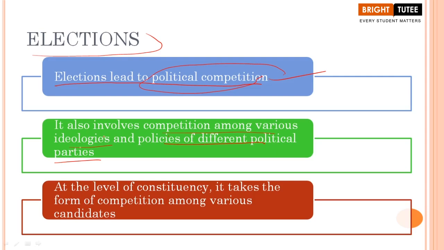During that phase, they are talking about their beliefs, the ideologies for the common people. So all these political parties having different ideologies, it also involves the competition among these ideologies and policies, right? So this is the second point that you have to remember, that each and every political party has their own ideologies.